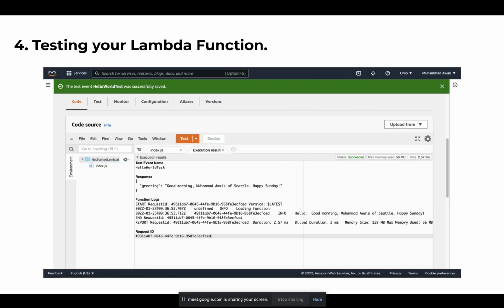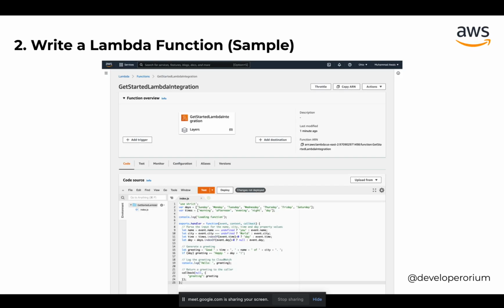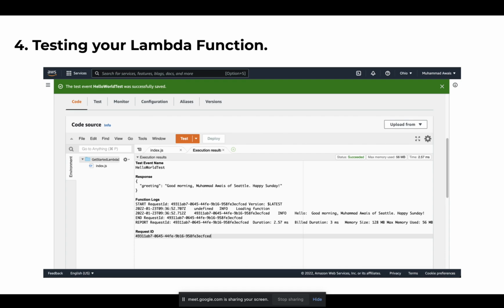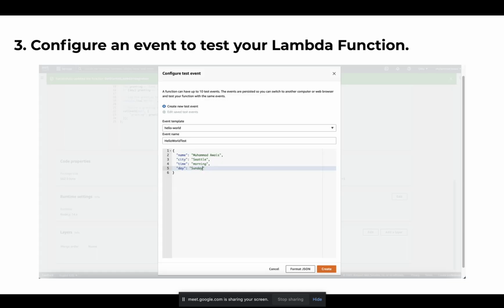Now, the fourth step, testing your Lambda function, is on the same screen as step 2, as you can see. In the source code section, there are two buttons: one is deploy and one is test, in orange color. It's the same screen, which is automatically opened once you create this event from step 3.